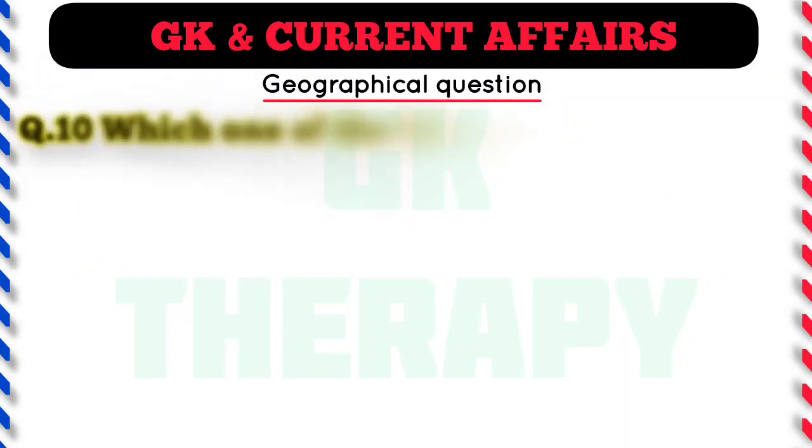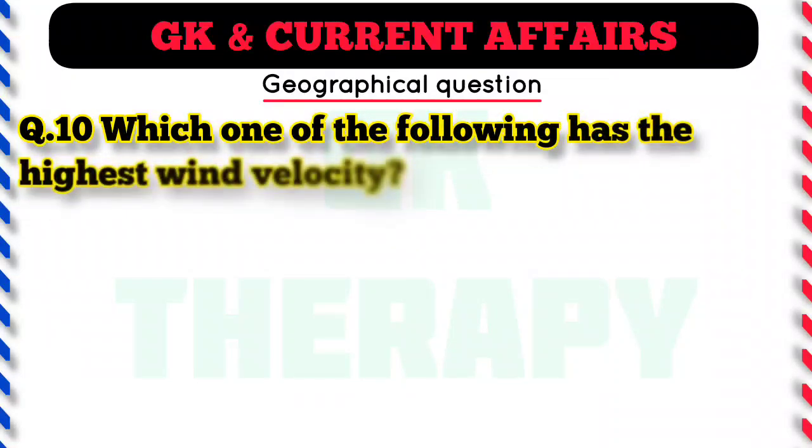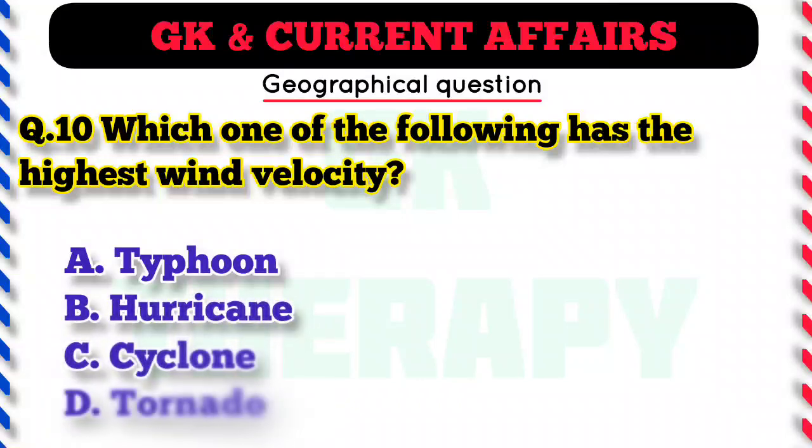Question number 10. Which one of the following has the highest wind velocity? A. Typhoon, B. Hurricane, C. Cyclone, D. Tornado.